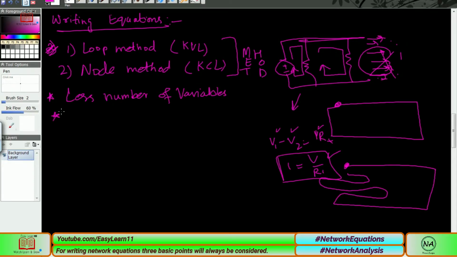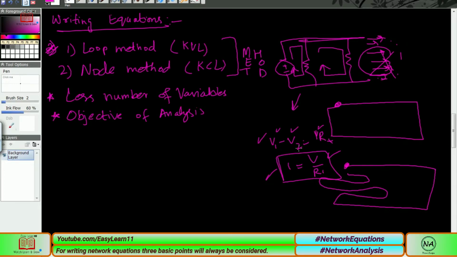So what is the second point of selection? We will choose according to the objective of the analysis. For example, we are choosing this method or this method, but second, what is the objective?